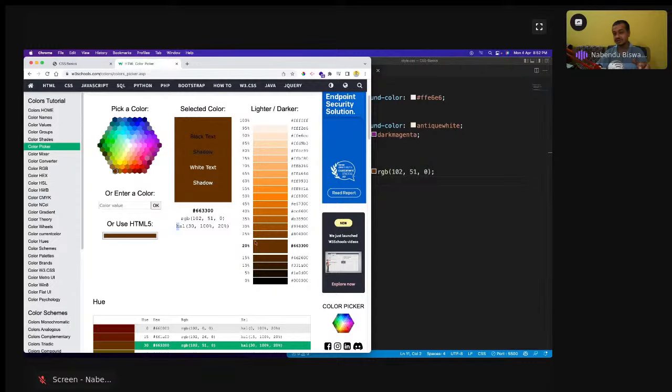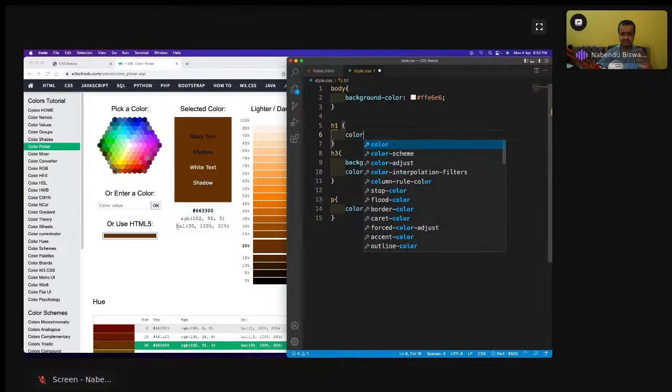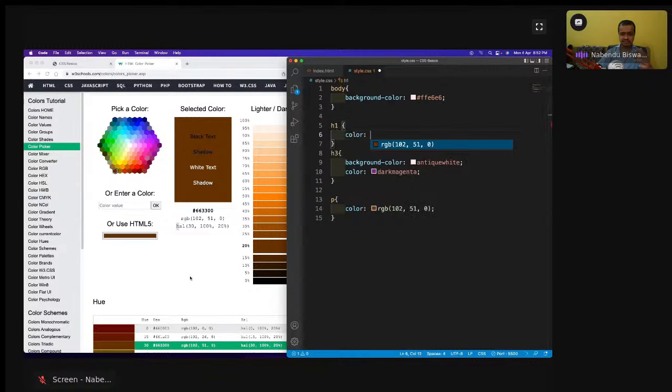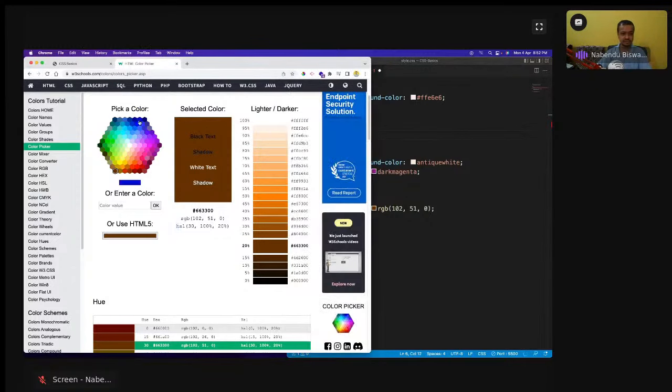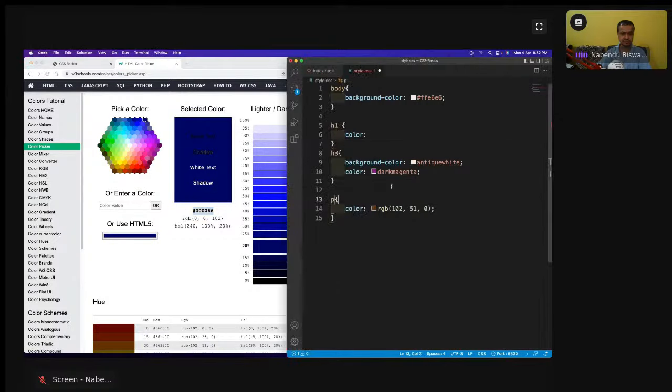So HSL is also there, and you don't have to memorize all of these things. You cannot memorize them, there are billions of numbers. All these things you have to find from some color picker. So I will give this to the H1. I will give the color, again let me give some blue color, maybe this one, not this thing.